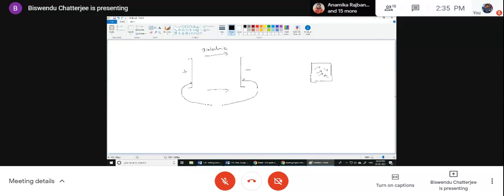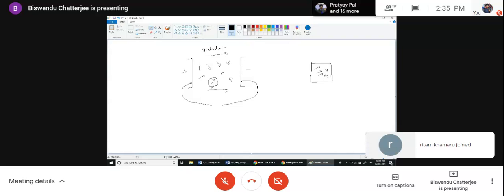What do I do? I place this dielectric inside the electrodes, short circuit it and keep it for several days. What will happen if there is any unbalance of energy? These dipoles, why will this unbalance of energy come? If any dipole is not in its comfortable, or what I call low energy position.